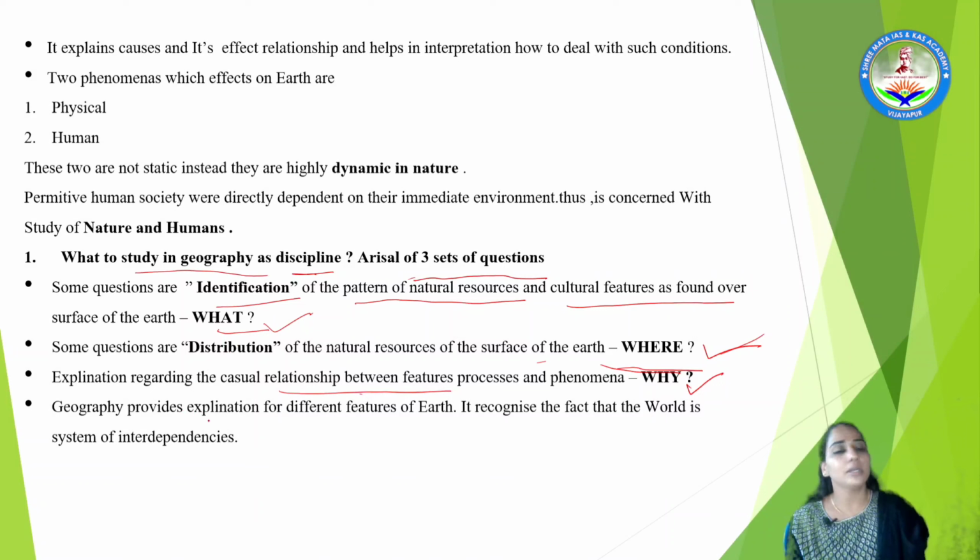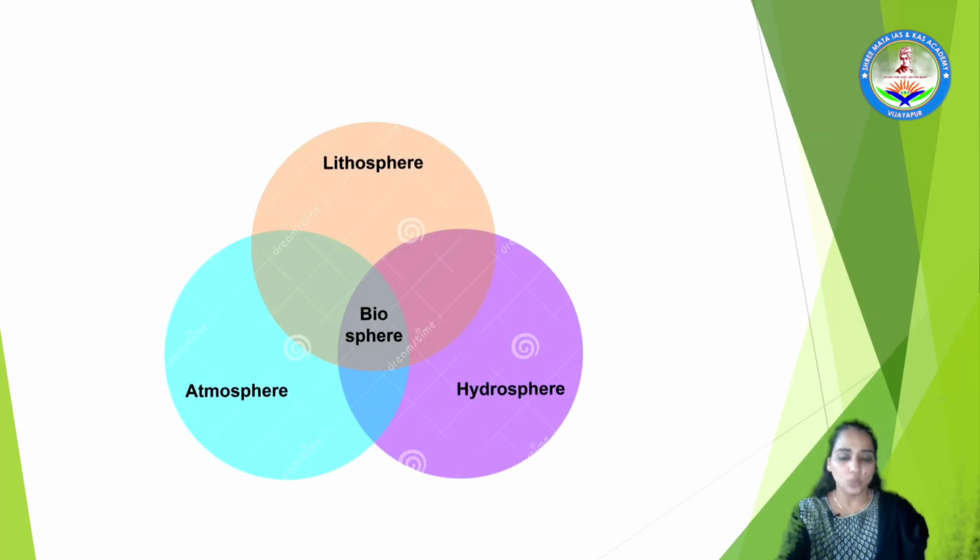So dear, geography is all about the explanation of different features on the surface of the earth, not only on the surface of the earth but instead the whole earth itself. It recognizes the fact that the world is a system of interdependencies. So this diagram gives you a picture about the lithosphere, that is the land part which consists of the topographies, mountains, plateaus and so on.